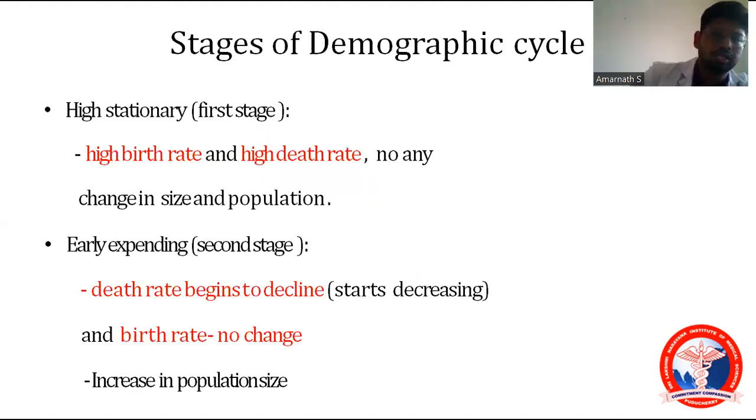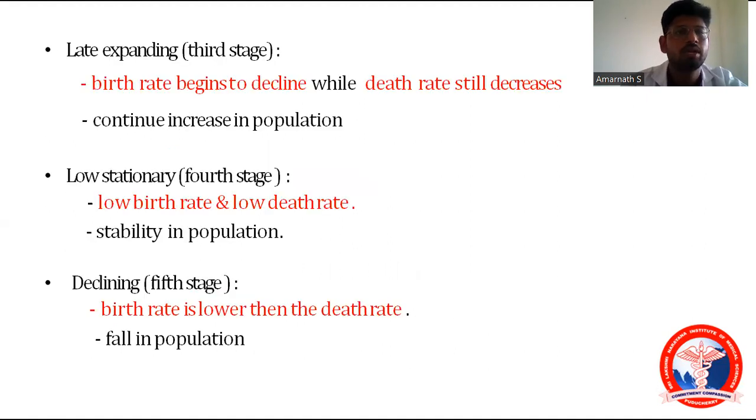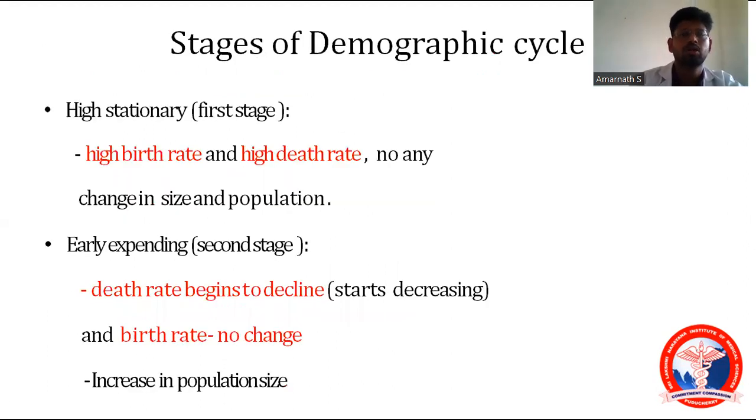And the next one is stages of demographic cycle. This is a very important topic of this session. Now, there are 5 stages. First one is the high stationary stage, second is early expanding, third is late expanding, fourth is low stationary stage, and fifth is declining stage. These are the 5 demographic cycle stages.